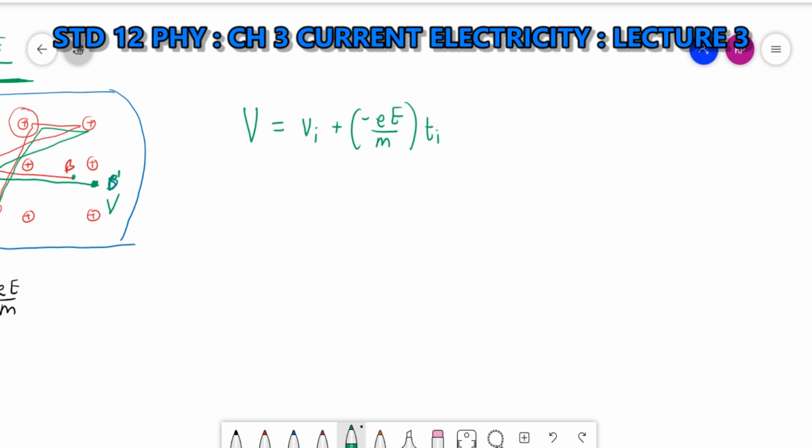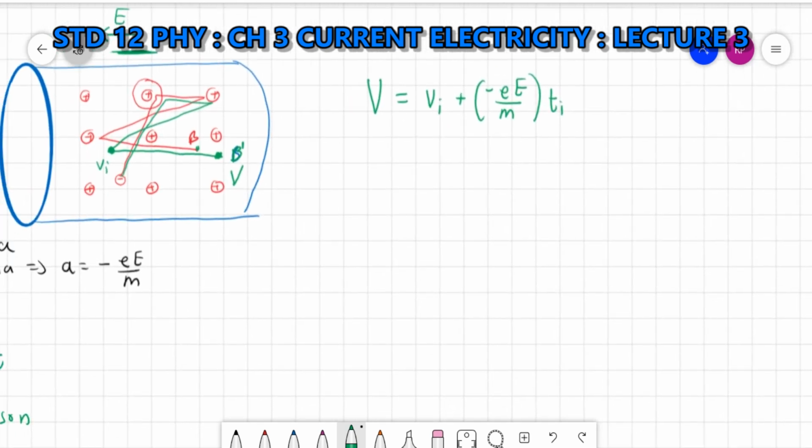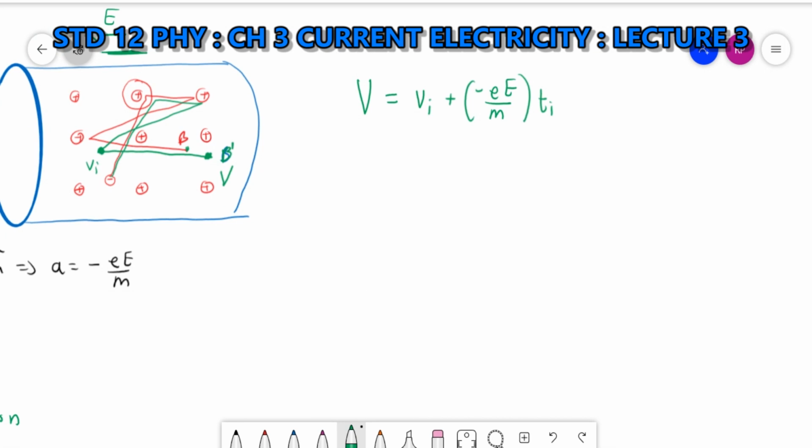Clear? This was the equation of one electron. Now if I want to consider all the electrons, then we need to find V average, and that will be the drift velocity.